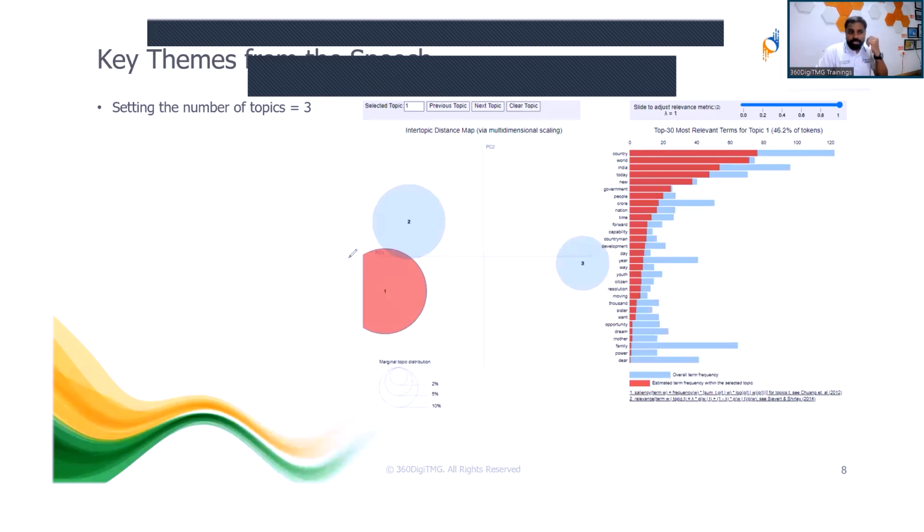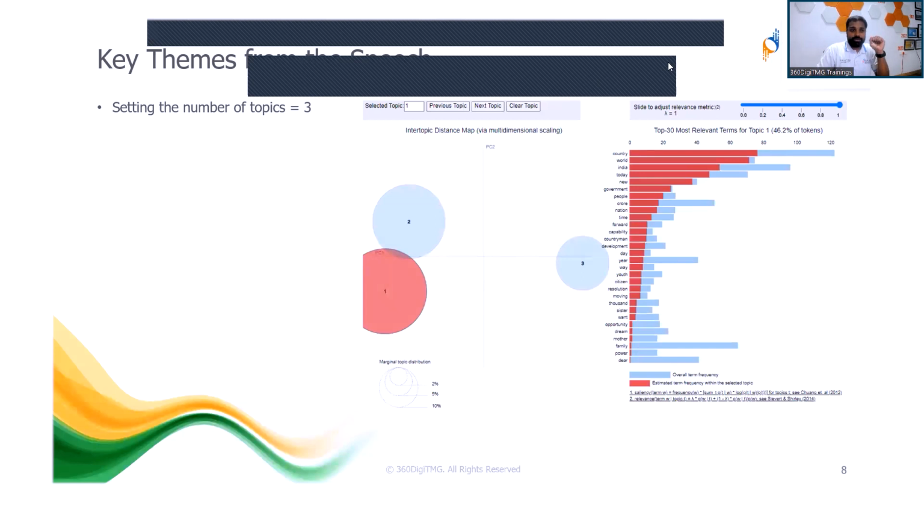The circles, the topics which are placed close to each other, mean there is more similarity between those 2 topics. The size talks about the proportion of the keywords that come into that particular topic. For example, here the top 30 most relevant terms are shown, and we are seeing that 46.2% of the tokens are in the first topic.